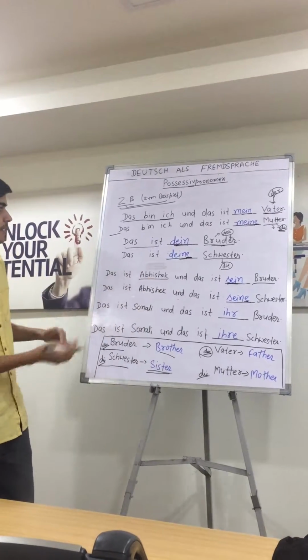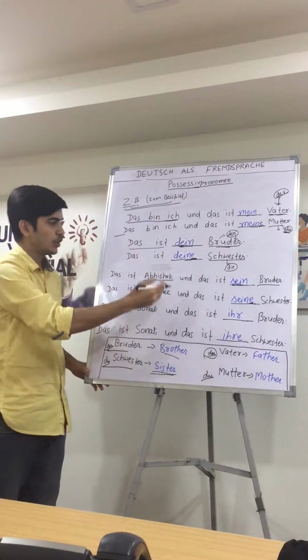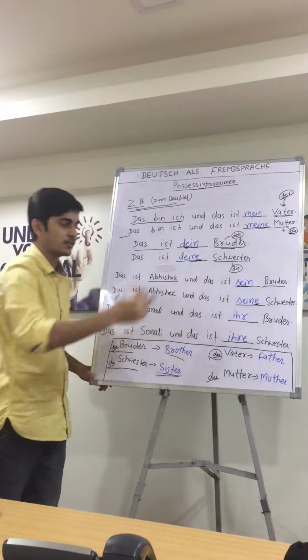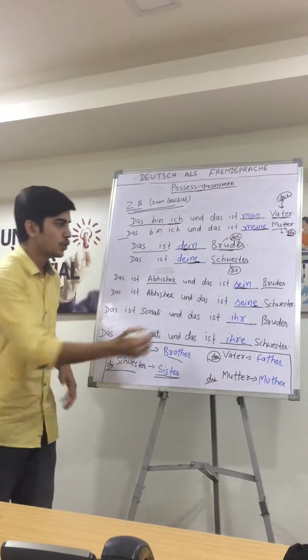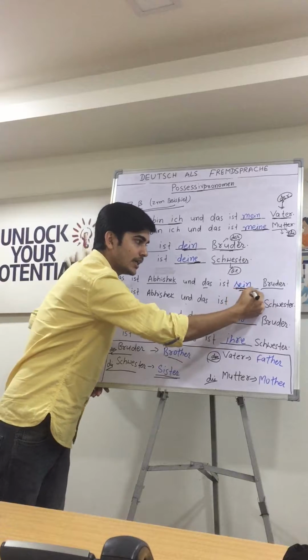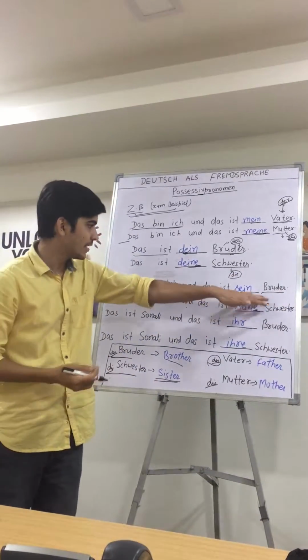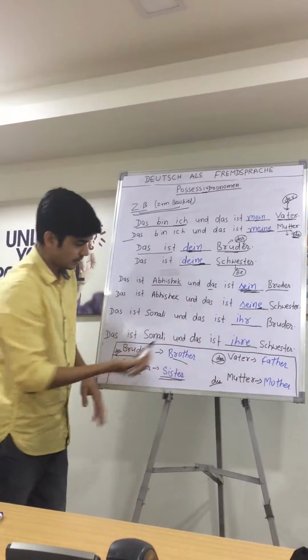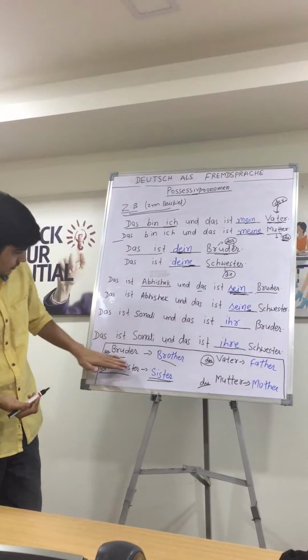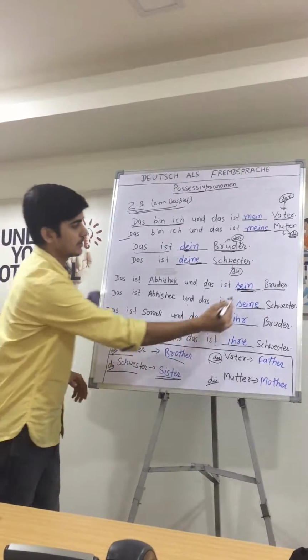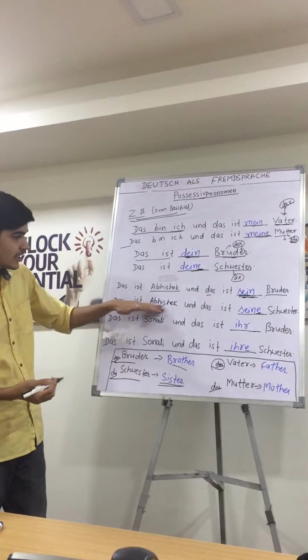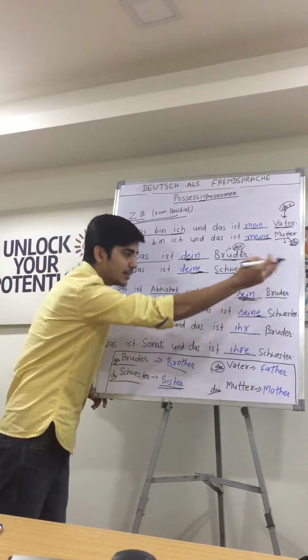"Und das ist Abhishek. Und das ist sein Bruder." That is Abhishek and that is his brother. Why sein? Because Bruder is der Bruder, masculine. "Sein Bruder. Und das ist Abhishek und das ist seine Schwester."